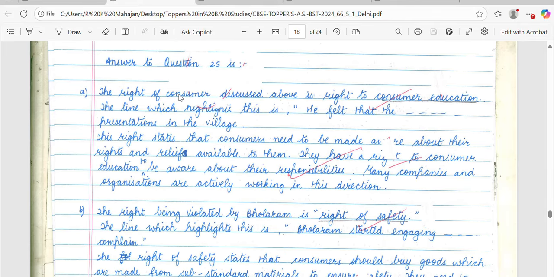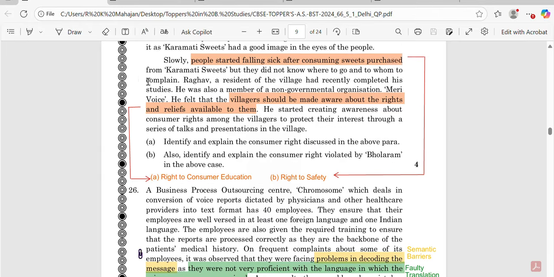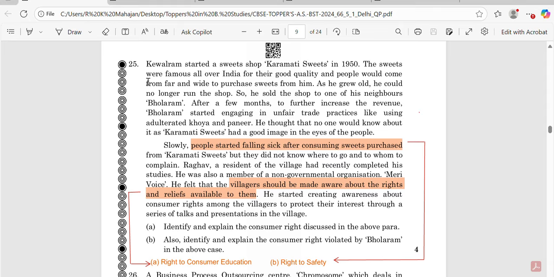Now coming to question number 25. So let's see what question 25 is. Again, it is a case study. First, we need to go through the case study, identify and explain the consumer right discussed in the above para. And the second is to identify and explain the consumer right violated by Bhola Ram in the above case. In order to save time, I have already identified the rights.